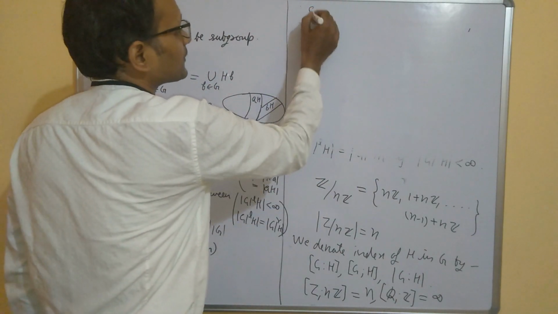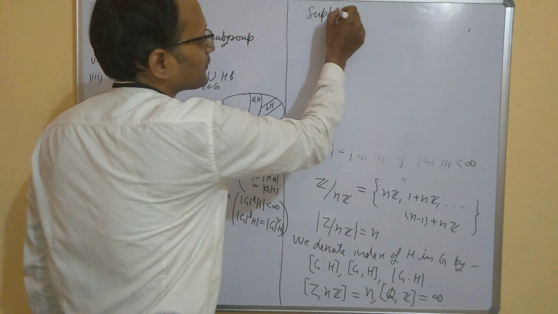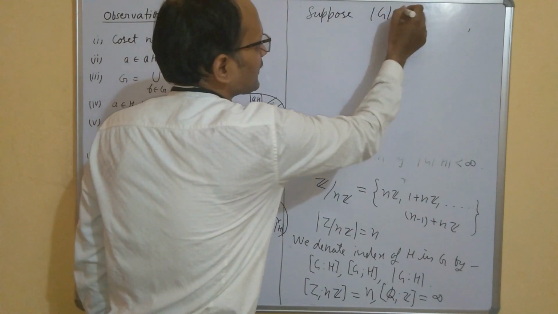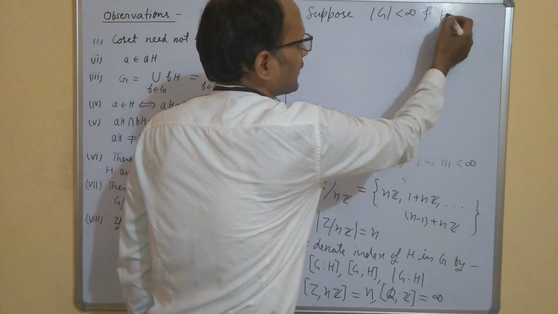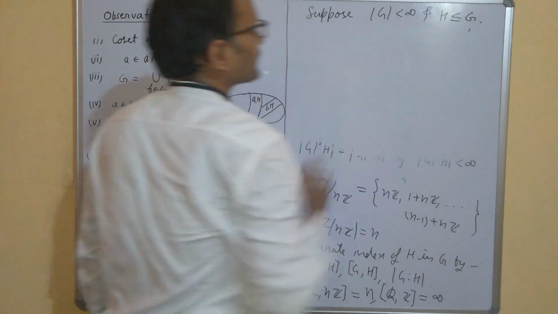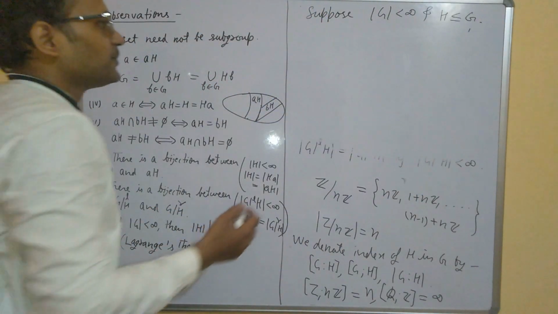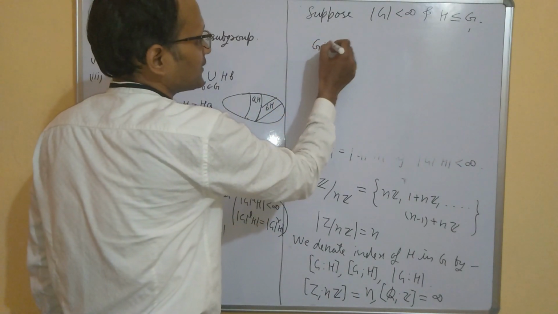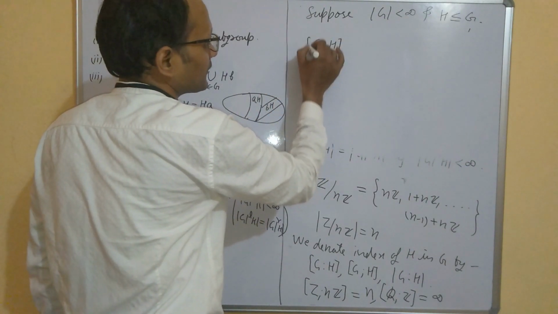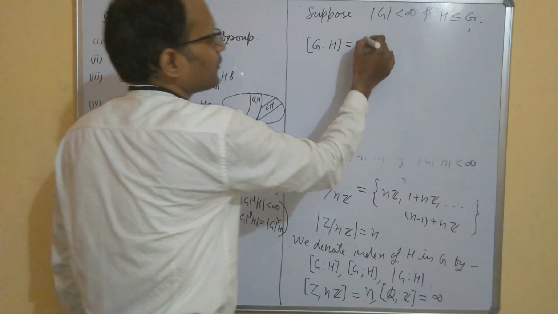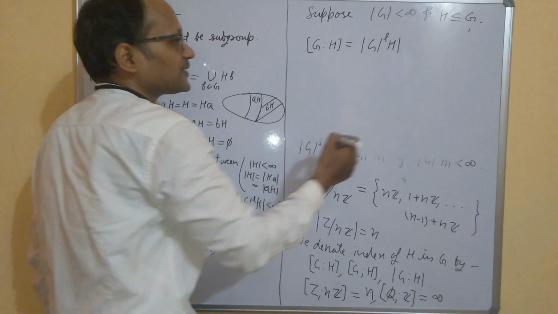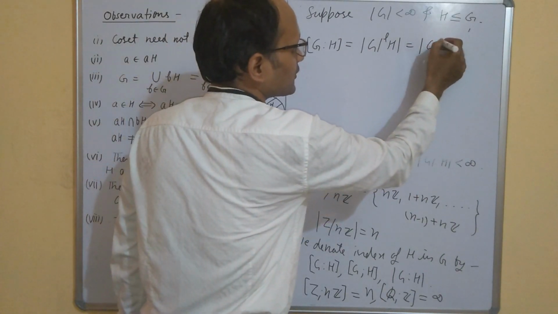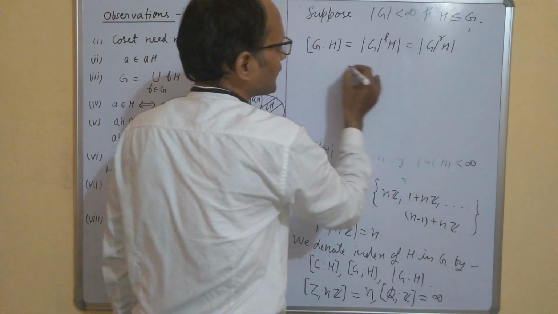Suppose G is a finite group and H is a subgroup of G. Then the index of H in G will be the number of left cosets of H in G, which is the same as the number of right cosets of H in G.